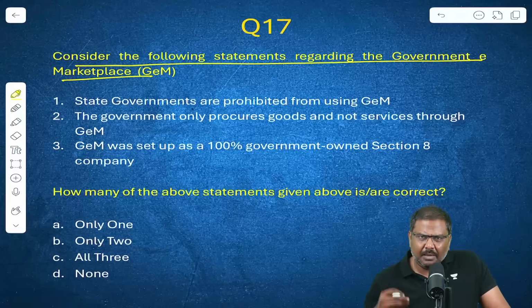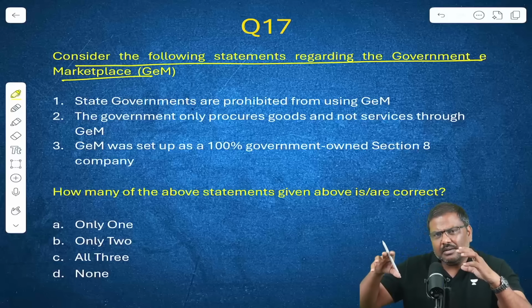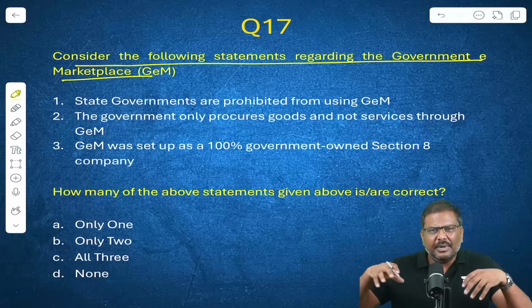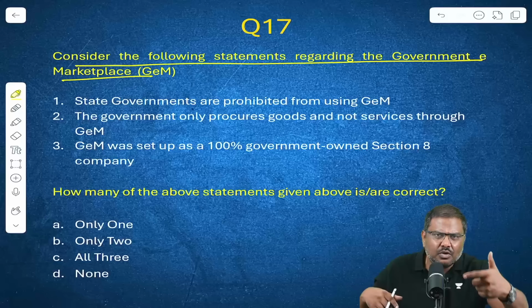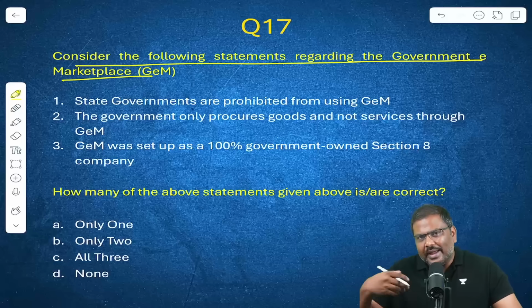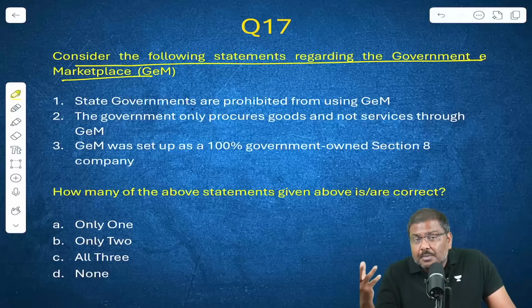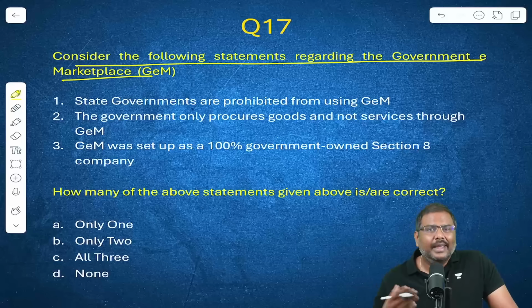It is basically a platform that has been developed where all the procurements that are done by the central government, departments, etc., all of this has to be done through this particular portal itself. It has been done in order to ensure procurement will be transparent. There will be no corruption in the system. Efficiency of the procurement is going to increase, etc.